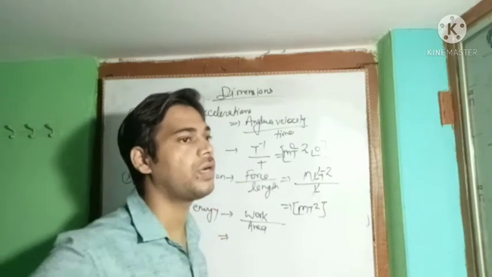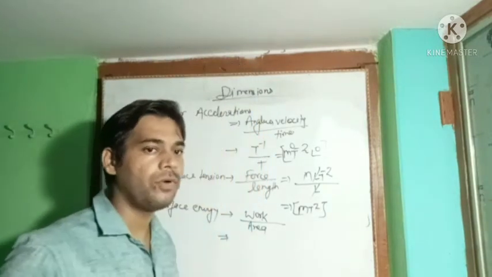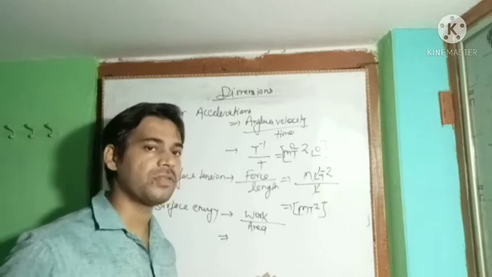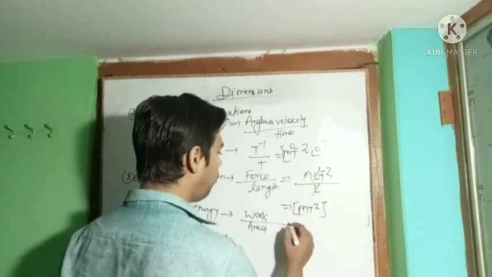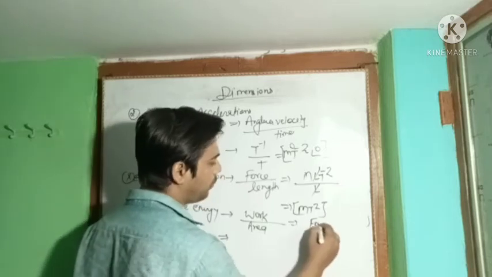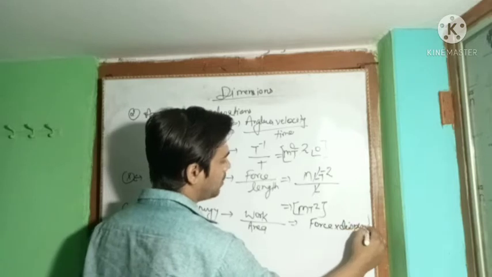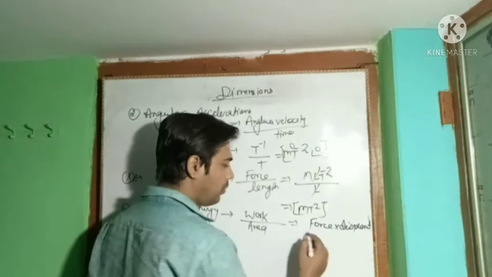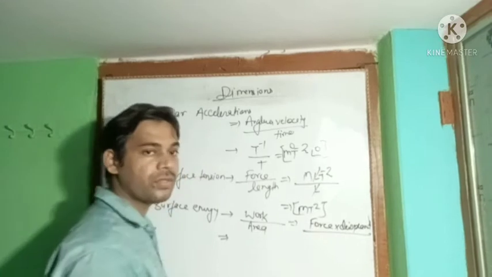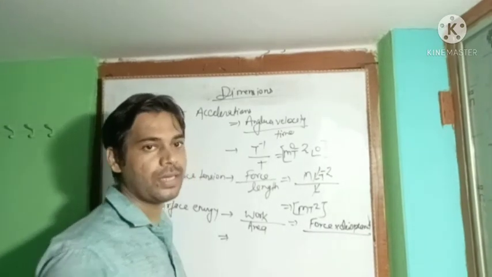Okay? You do not have to memorize anything. It is not that you memorize something, of work or of force, any dimension, any dimension at all. If you forget the dimension of the work, then you can write that the formula of the work will be defined as force multiplied by displacement. Okay, this is the formula of the work. So just remember the dimension of the force; the rest of the dimensions you can derive from it.